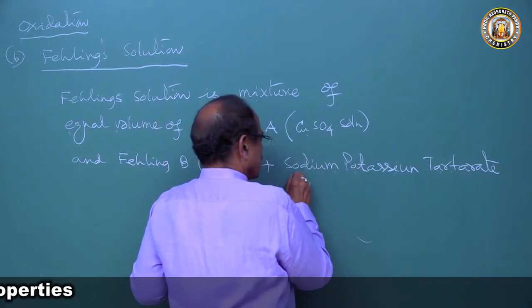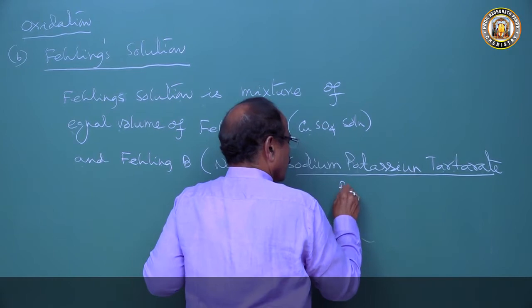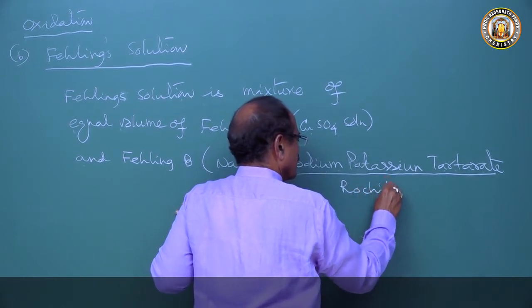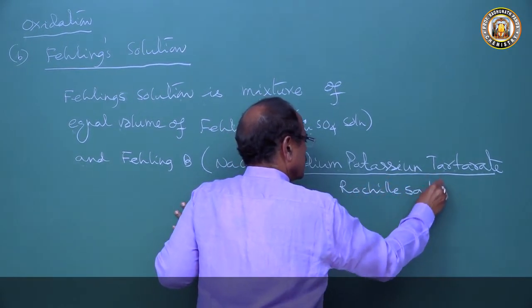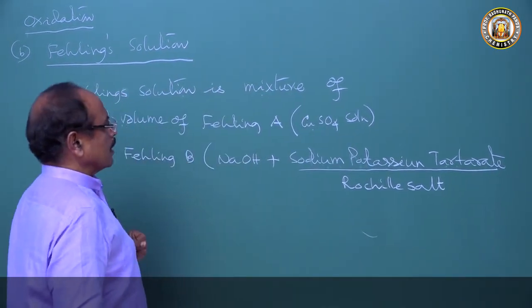This sodium potassium tartarate is also called Rochelle salt. When these two are mixed, they form the Fehling solution.